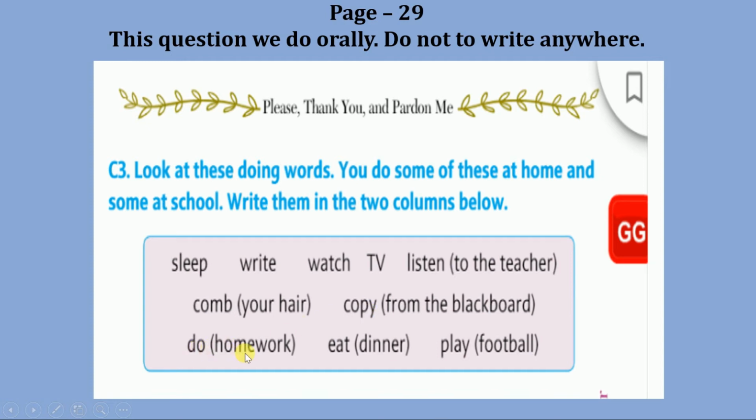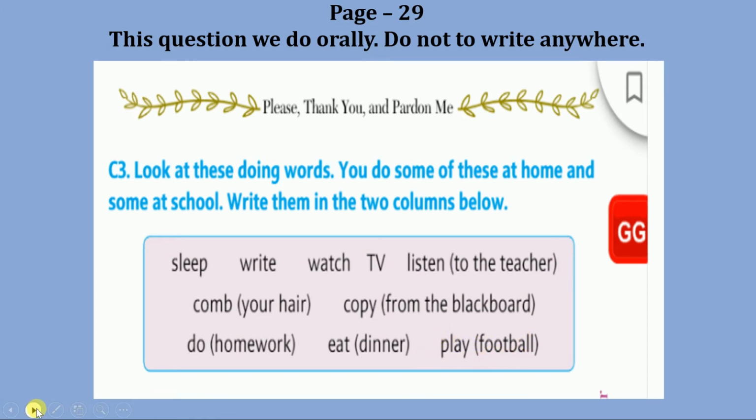Now do homework. We do homework at our home, right? So the doing word do will come in the home column. Next is eat dinner. We eat dinner at our home, right? So the word eat will come in the column home. Next is play football. We play football at our home, right? So play will come in the column home.